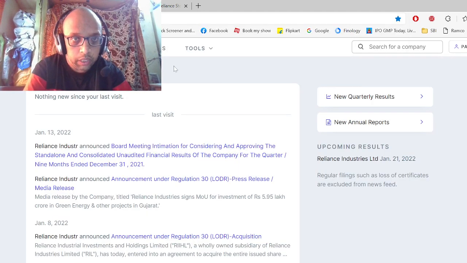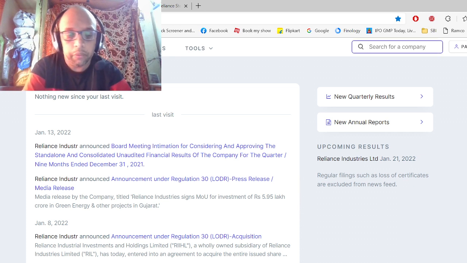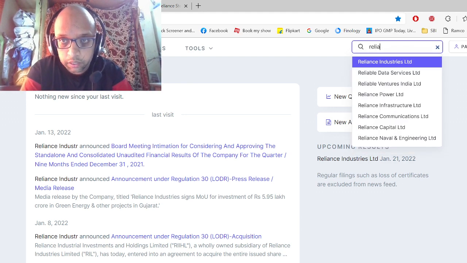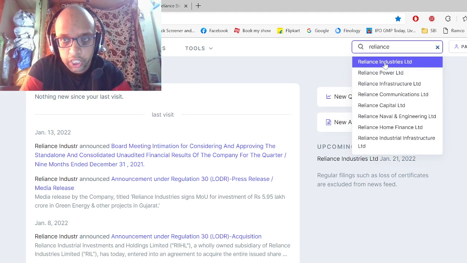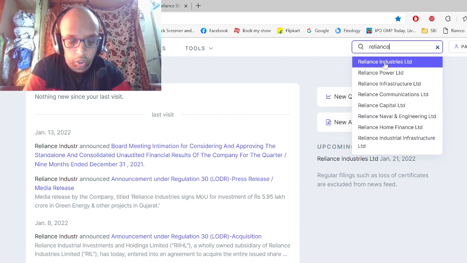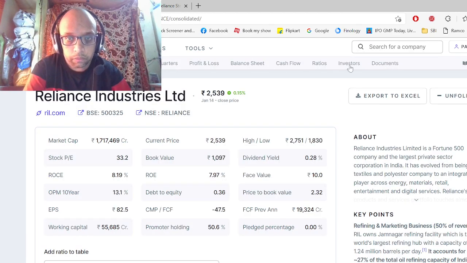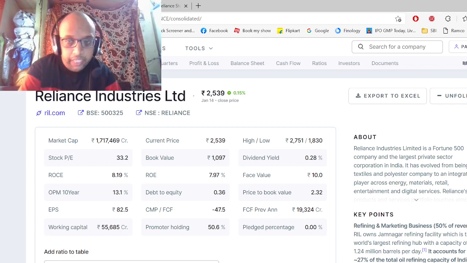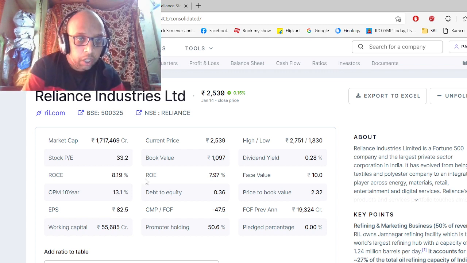Okay, so once we go into this website, here we need to search for the company whichever we want to analyze. So I'll enter here some company name like Reliance Industries. We'll just check if this is worth investing or not. Okay, so this is the fundamental information about the company, everything about the company, what they are doing, what is their business, what is their share price, everything we will come to know.